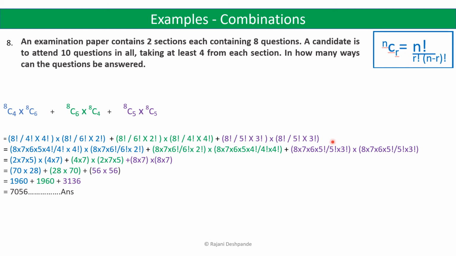After calculations, you will get 1960 plus 1960 plus 3136. After adding, you will get 7056 ways in which a candidate can answer 10 questions in all.